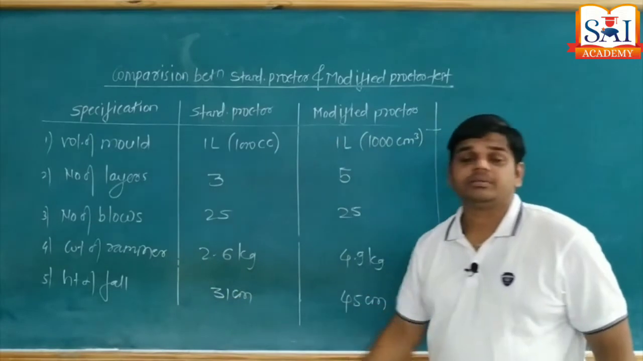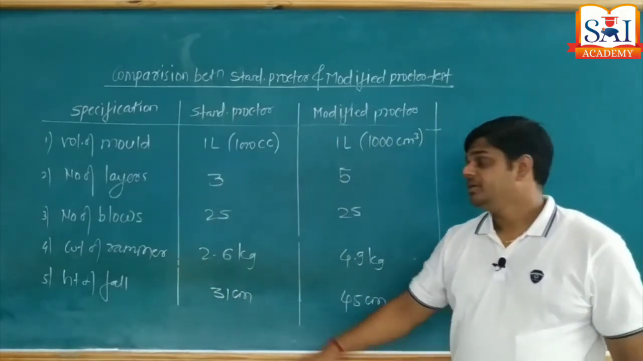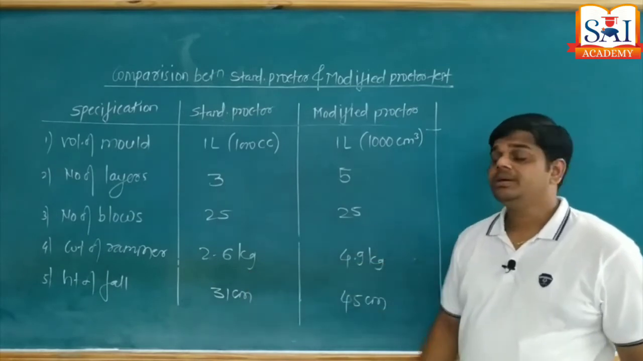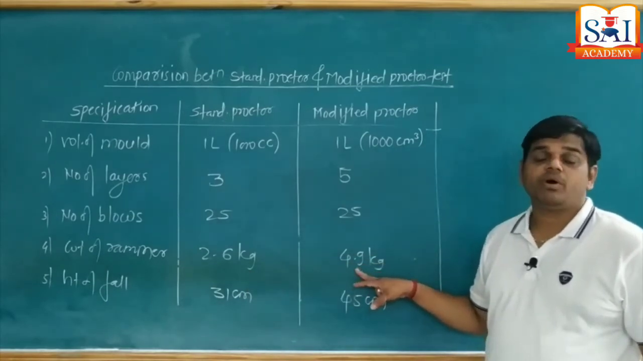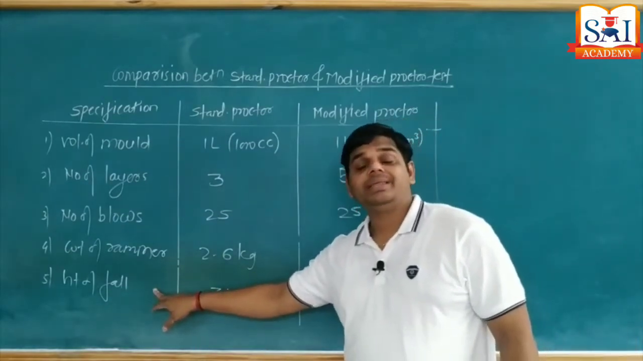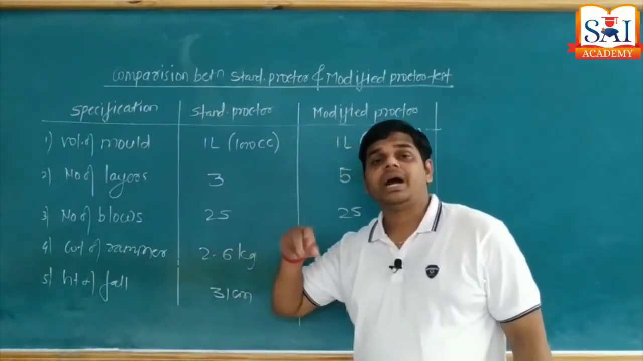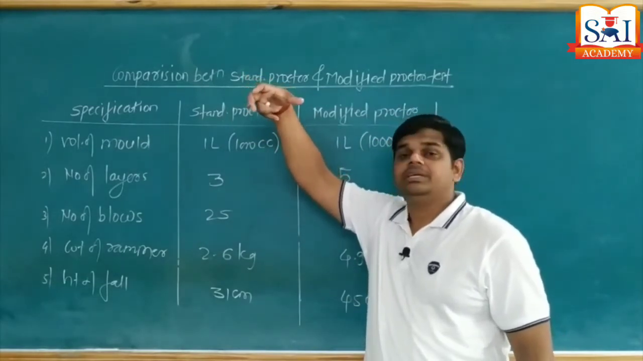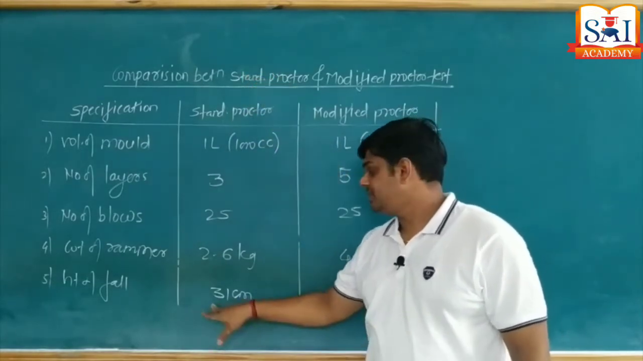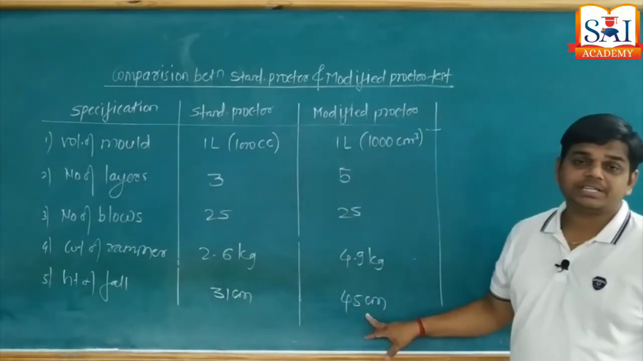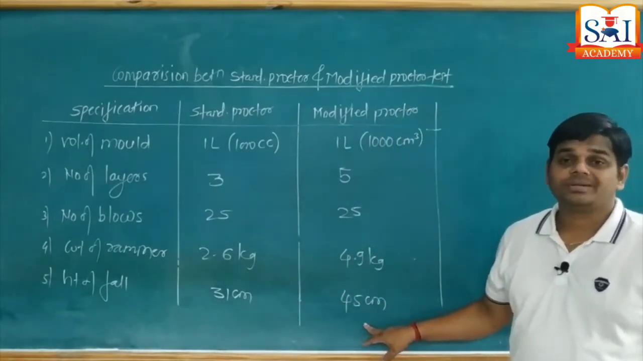Weight of rammer, this is a very important question for 1 mark. Weight of rammer used in a standard Proctor is 2.6 kg, but weight of rammer used in modified Proctor is 4.9 kg. The height of fall, again important for a 1 mark question. The height, when we raise the rammer up and release by gravity, the height of fall is 31 centimeter in standard Proctor test and it is 45 centimeter in modified Proctor test.